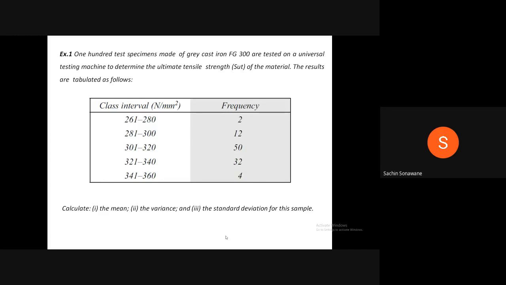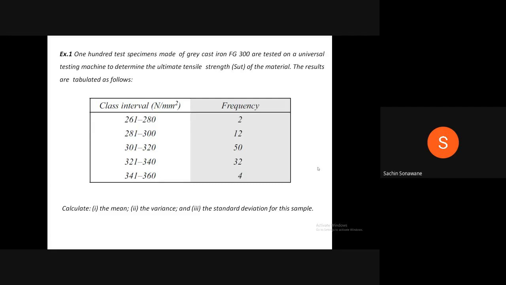100 test specimens made of gray cast iron FG300 are tested on a universal testing machine to determine the ultimate tensile strength SUT of the material. The results are tabulated as follows. The first column is class interval in Newton per mm square, and the second column is frequency. The class intervals are 261 to 280, 281 to 300, 301 to 320, 321 to 340, 341 to 360. The frequencies are 2, 12, 50, 32, 4. Calculate the mean, the variance, and the standard deviation for this sample.